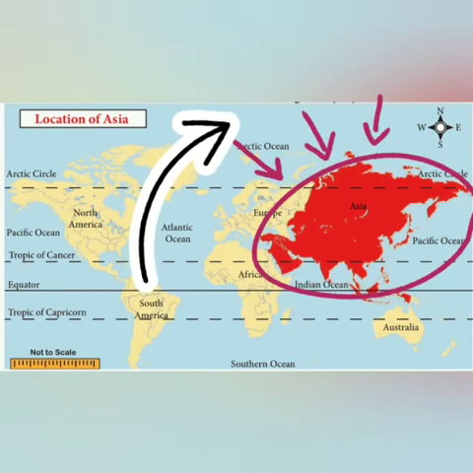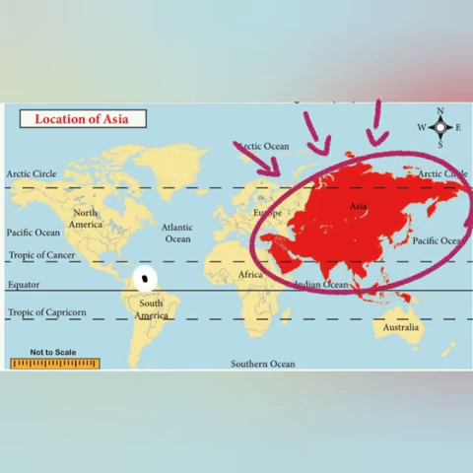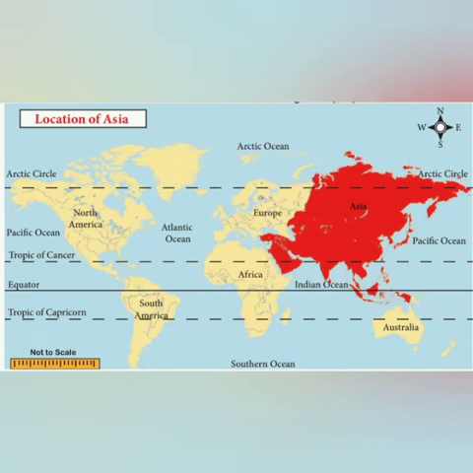Many perennial rivers flow through different parts of Asia. These river valleys are the cradles of ancient civilization. Examples are the Indus Valley civilization, Mesopotamian civilization and Chinese civilization. These are the very oldest civilizations of the ancient continent.